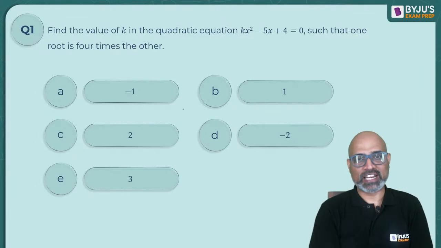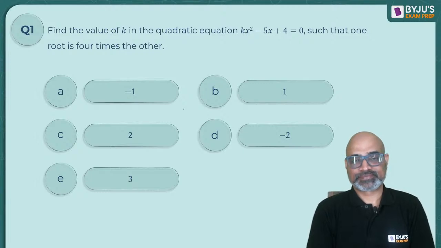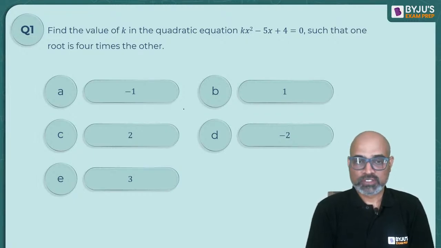In competitive exams, if you write each and every step, it takes a lot of time, right? So let's see. Put in the first option, second option, third option, fourth option, and so on.